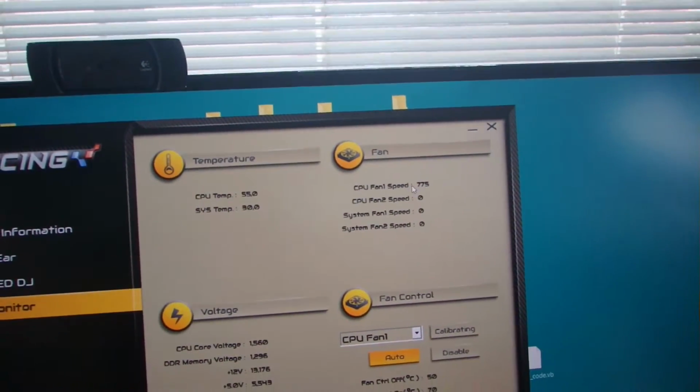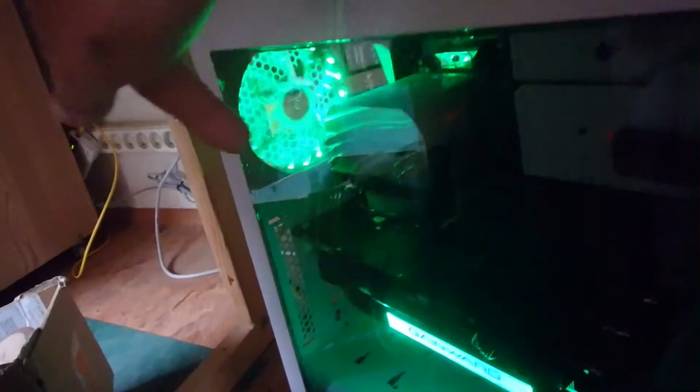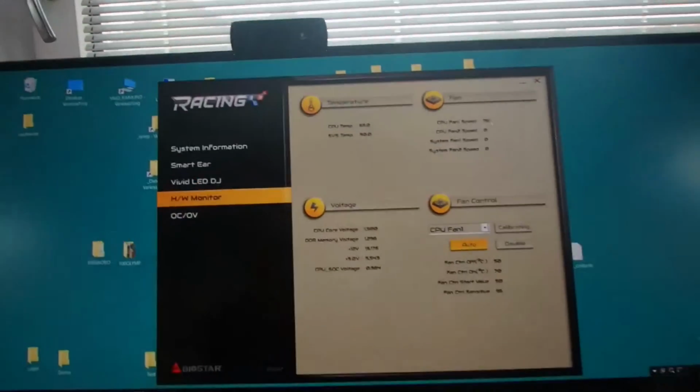And then with the calibrating, now your fan may control itself. Now we accept that, and now we set it to automatic.